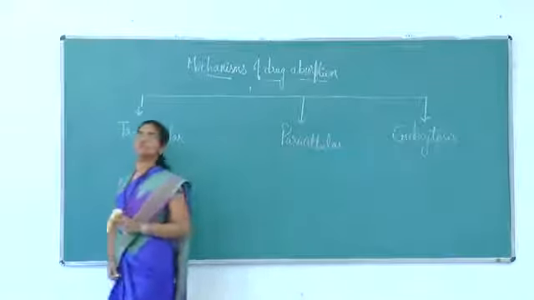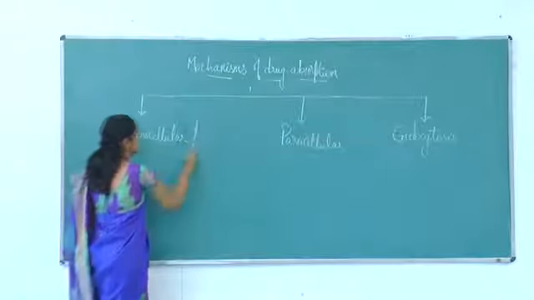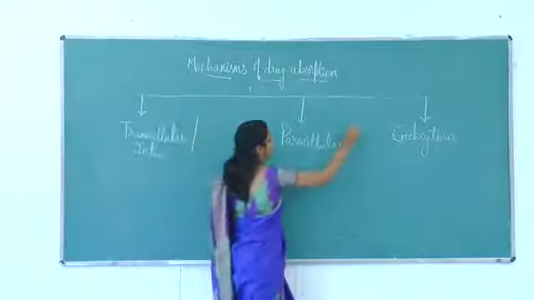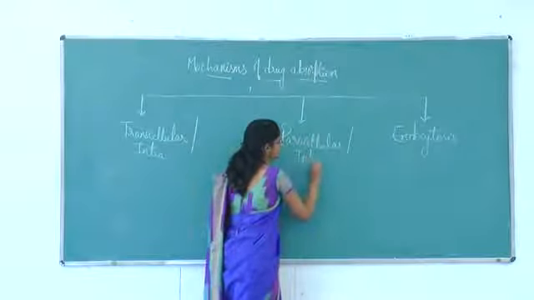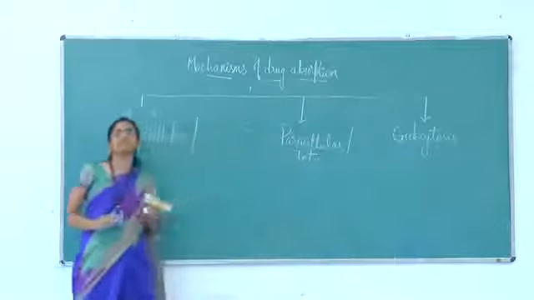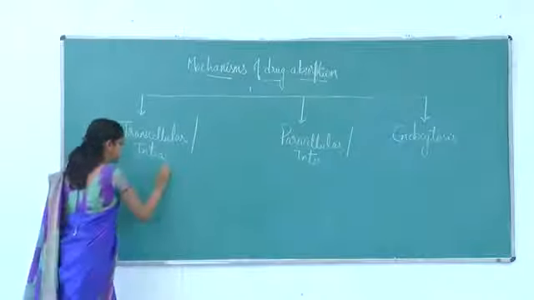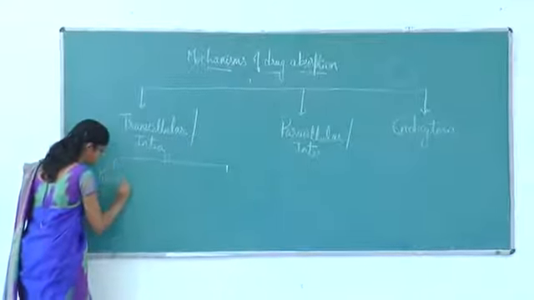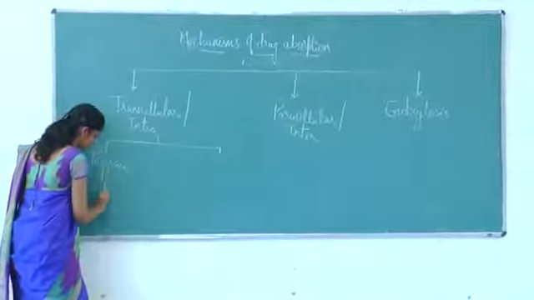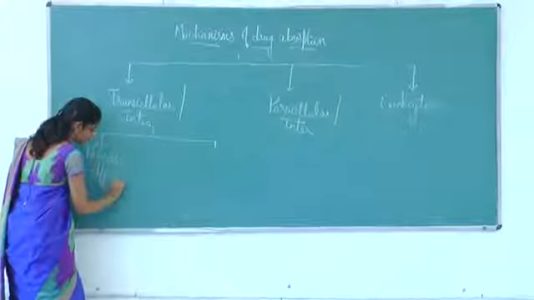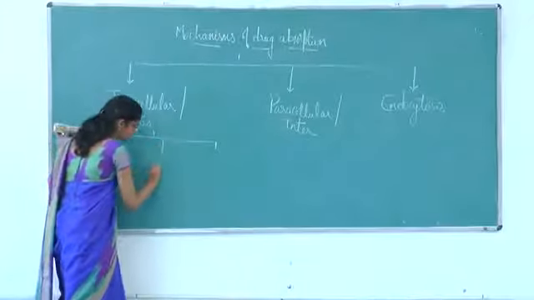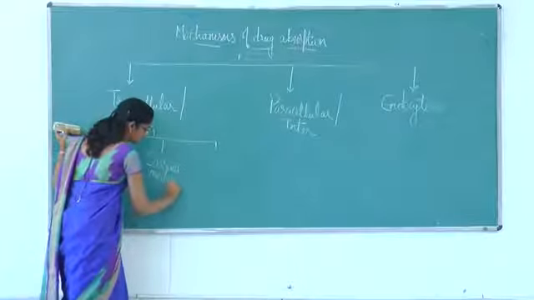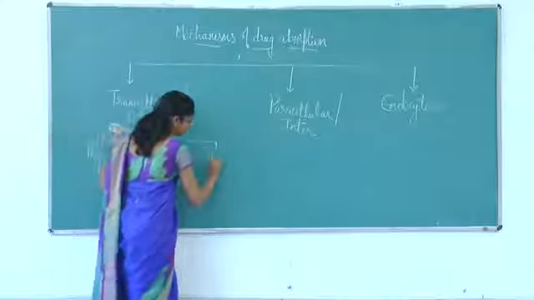The transcellular movement of the drug is also known as intracellular movement, and the paracellular is also known as intercellular movement. This transcellular movement of the drug is further divided into passive diffusion, carrier mediated transport, and ion pair transport.